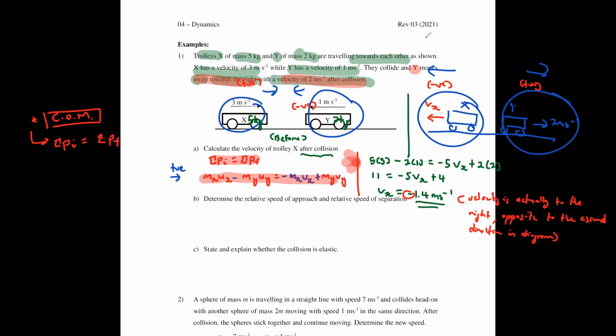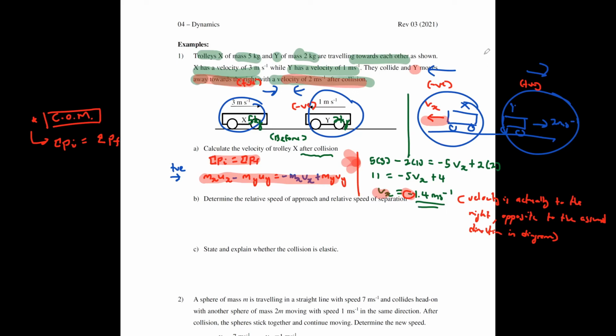The diagram, you assume that your Vx was here, right? But right now you're getting a negative. This tells you that your Vx is actually not supposed to be towards the left. It's supposed to be towards the right. Okay, that's what this negative here is telling you.